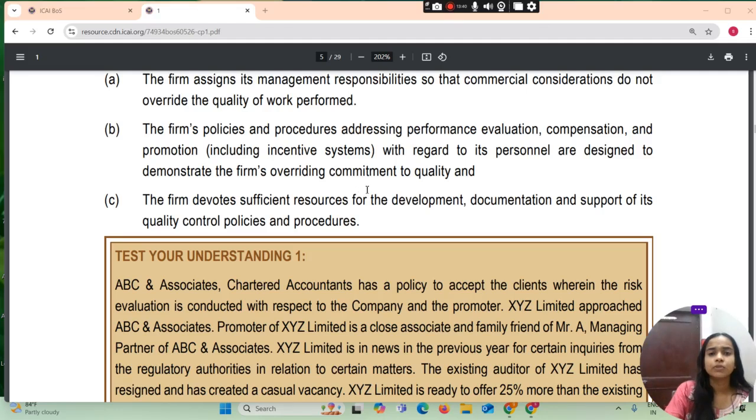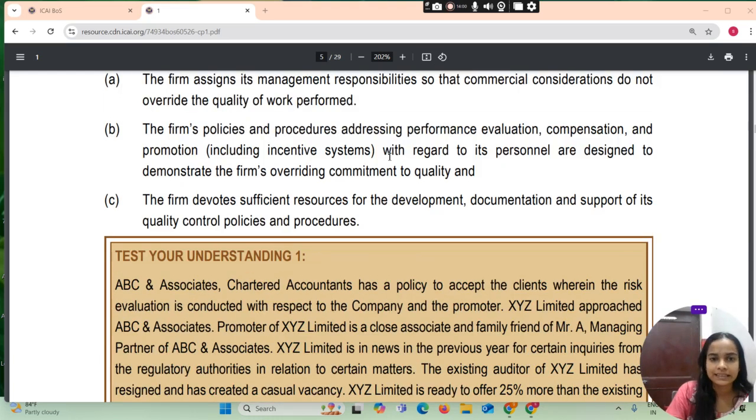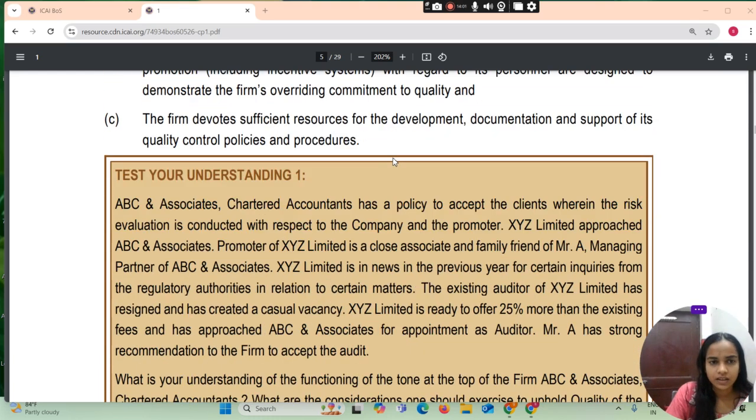The firm's policies and procedures addressing performance evaluation, compensation, and promotion, including incentive system with regard to its personnel, are designed to demonstrate the firm's overriding commitment to quality. And the firm allocates sufficient resources for the development, documentation, and support of its quality control policies and procedures.